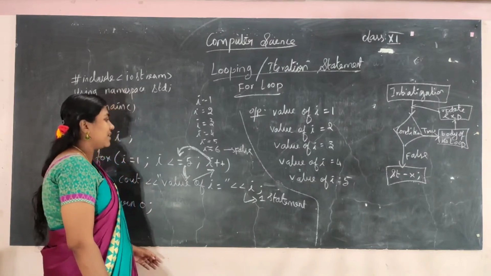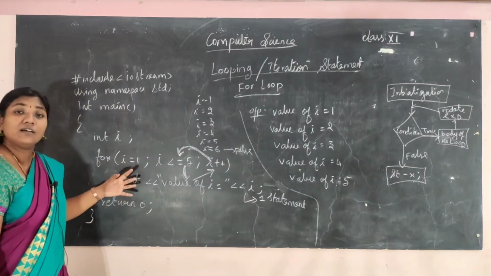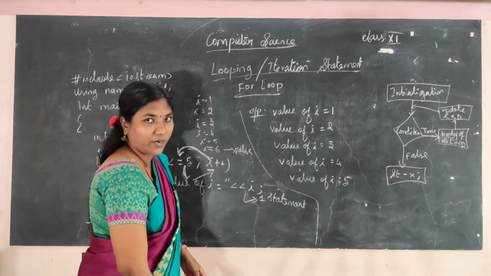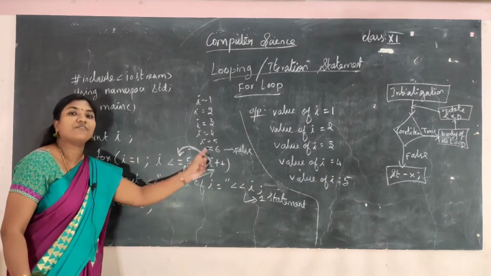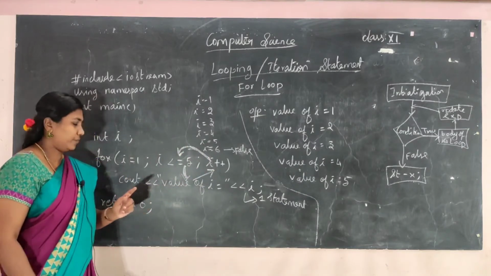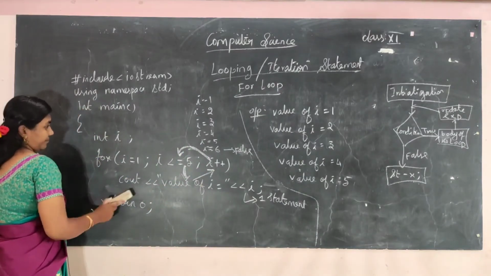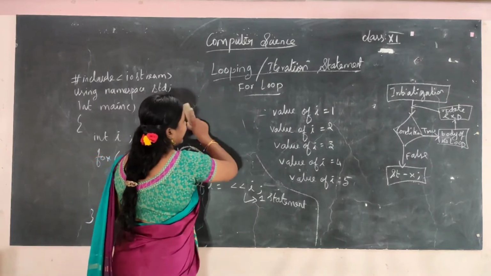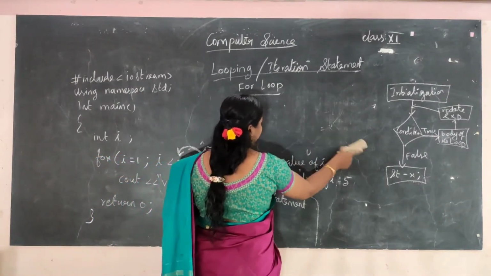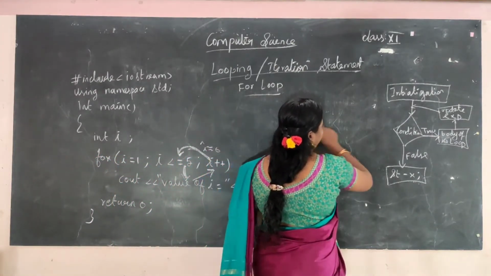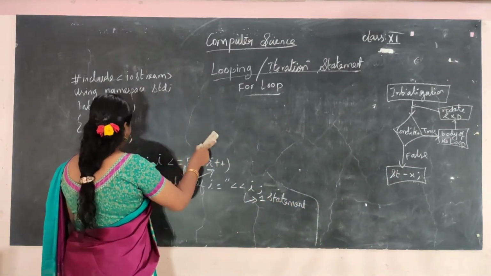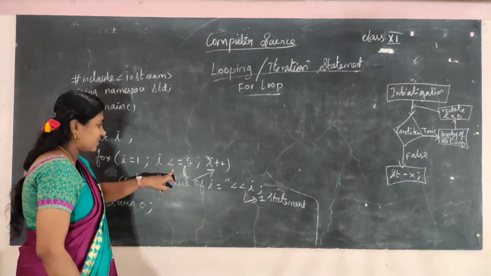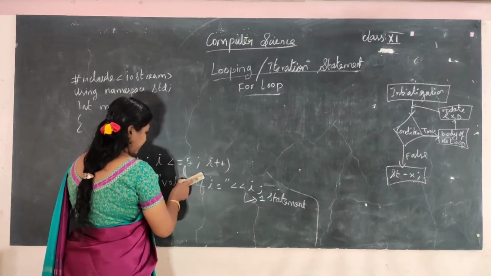Clear? So this is the simple for loop. I have shown an example program for you. So be clear with the execution process of the for loop. Here there are some variations in the for loop. You are having three parts, isn't it? Initialization, test expression, and then update.